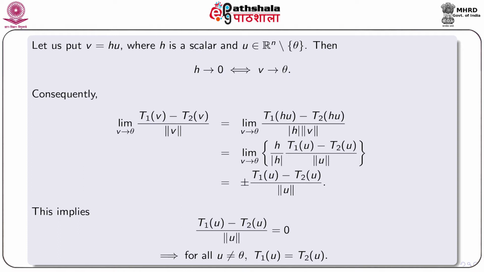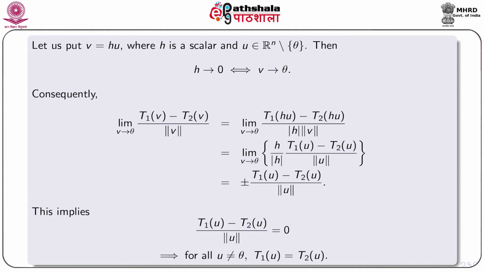We find that the limit of (T1(v) - T2(v))/norm v as v tends to theta is plus minus (T1(u) - T2(u))/norm u. Earlier we calculated the limit of the left hand side and found that it is 0. So we have (T1(u) - T2(u))/norm u equal to 0. Since this is true for every non-zero u, we find that for every non-zero u, T1(u) must be T2(u).